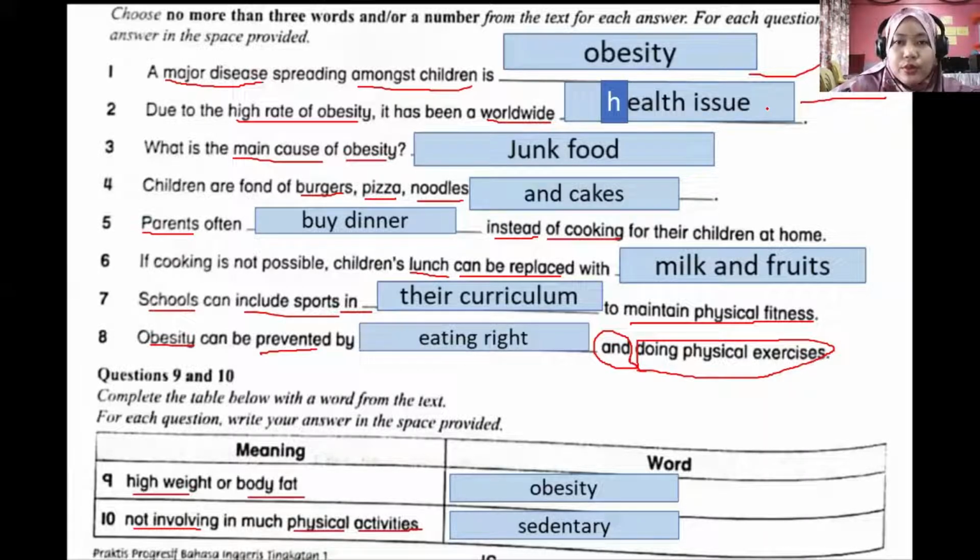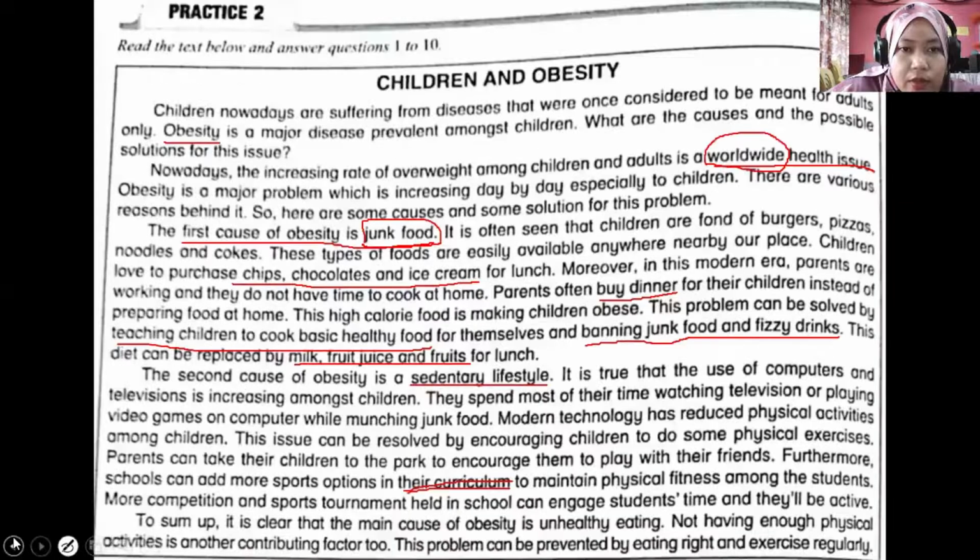health issue. So for question number 3, what is the main cause of obesity? The clue here is main cause. Cause is sebab, main adalah utama. So sebab utama obesity. So the answer is junk food, because here we can see that the first cause of obesity is junk food. So the answer is clearly stated here.